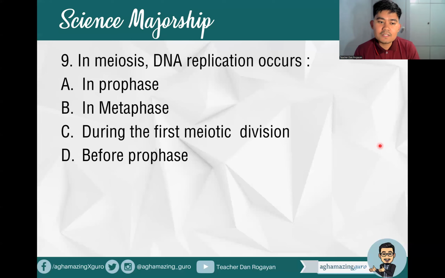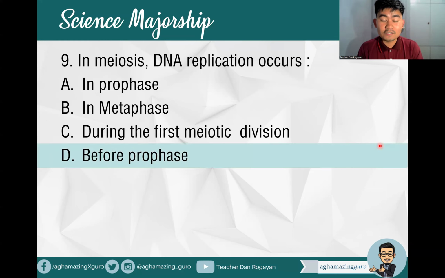All right, item number 9, in meiosis, DNA replication occurs: A, in prophase, B, in metaphase, C, during the first meiotic division, D, before prophase. So in meiosis, DNA replication occurs when? What stage? All right, that's before prophase.